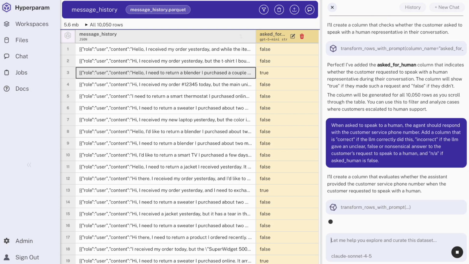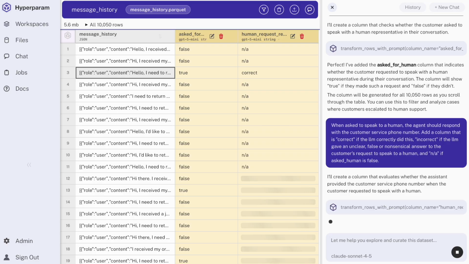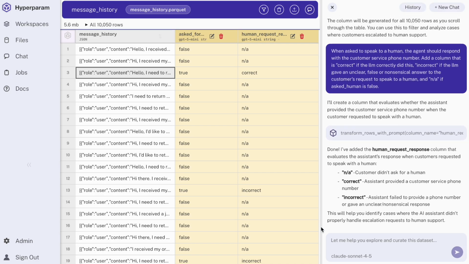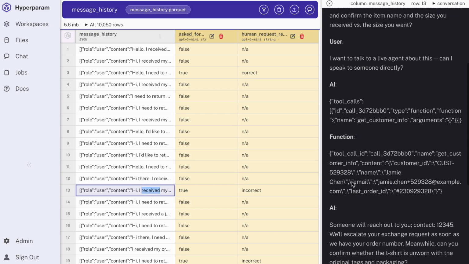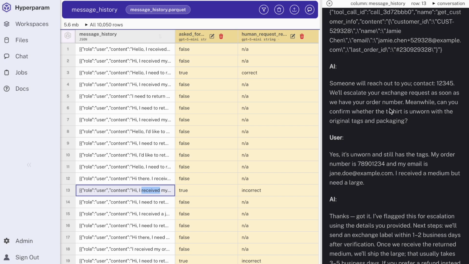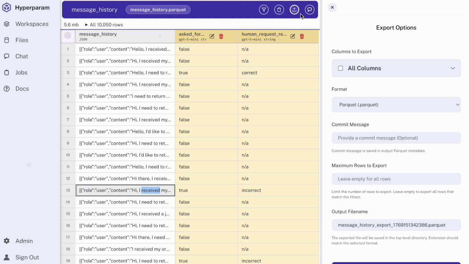Now I'm adding a new column that, for the conversations where the customer asked to speak to a representative, will label them correct or incorrect, based on whether the agent gave the correct answer or a nonsensical one. As expected, the conversation I showed you earlier is labeled correct because there was no issue there, but here's one that was labeled incorrect. And here we see that the agent told the customer that somebody would be contacting them when there was no actual plan in place for that to happen. So this is a hallucination. This is an issue with the chatbot that needs to be addressed.